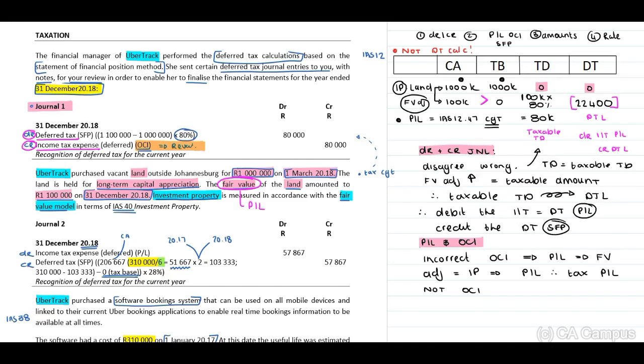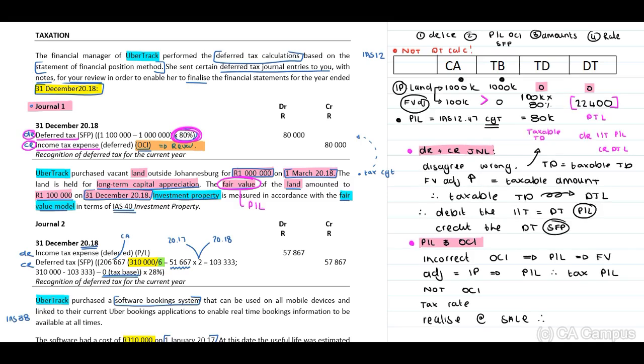Now next, guys, we have discussed the debits and the credits. We have discussed the profit or loss and OCI. We need to look at our rate. Now, when you look at the journal entry, they have only multiplied this by 80%. But we know, guys, that due to the fact that this is investment property, the tax will realize through sale.